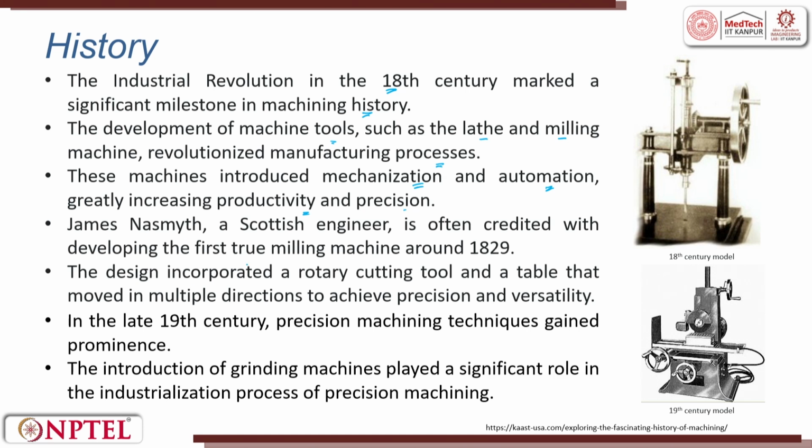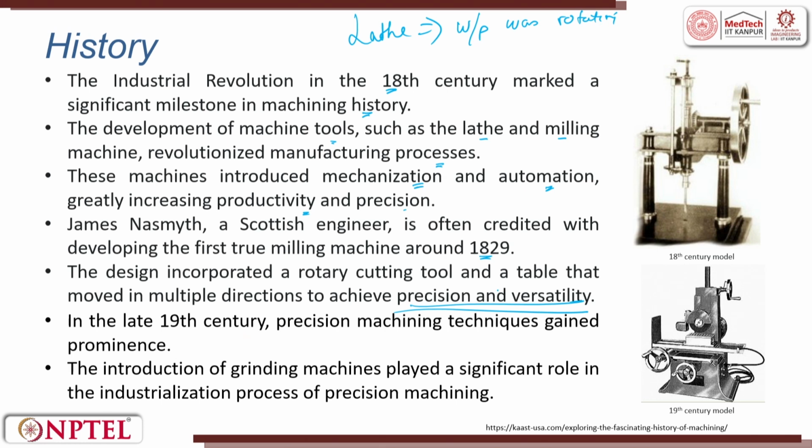James Nasmyth, a Scottish engineer, is often credited with the development of the first true milling machine around 1829. The design incorporated a rotary cutting tool and a table that moved in multiple directions to achieve precision and versatility. So, in lathe machine, what we saw in a video is the workpiece was rotating.